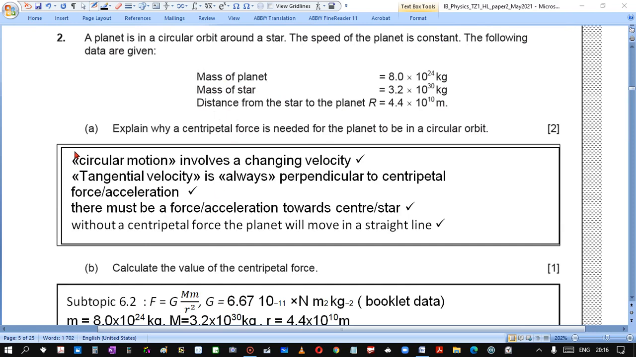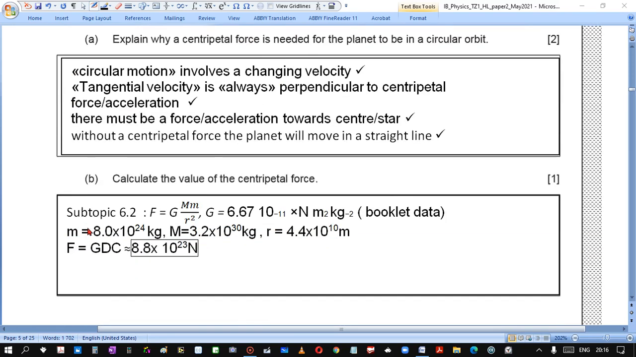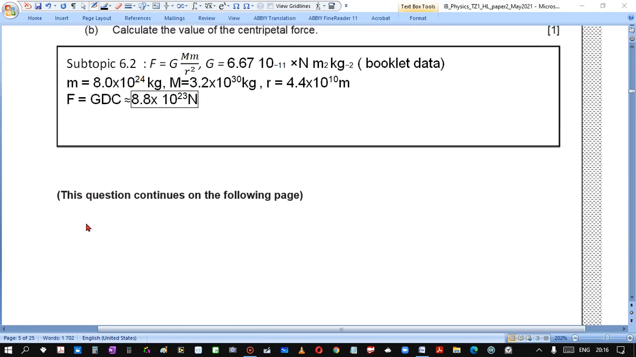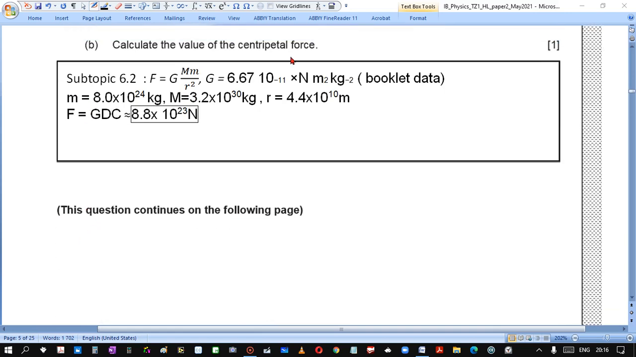So I took answers from the mark scheme. Choose any 2 of them and you are perfect. Calculate the value of centripetal force. Centripetal force here is gravitational force. So we use from subtopic 6.2